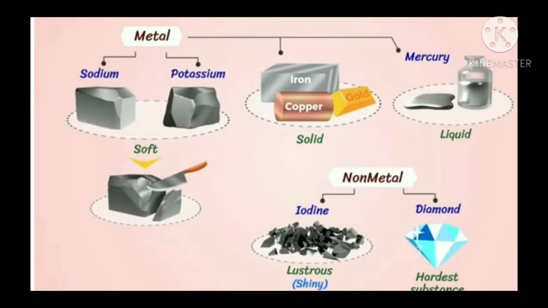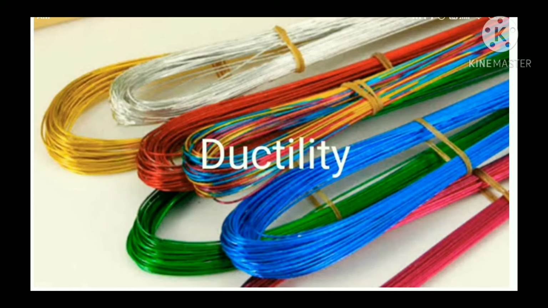See here other exceptions. Generally metals look lustrous, but iodine is non-metal and also has shine, luster. And see on the other side, metals are hard, but non-metal like diamond is the hardest substance. So we already finished all these exceptions given in this picture. Now next property of metal is ductility.